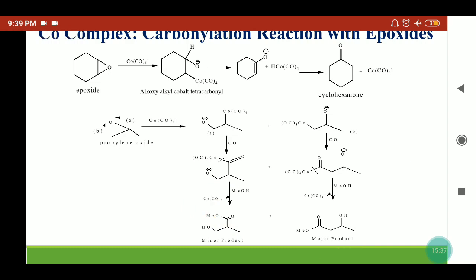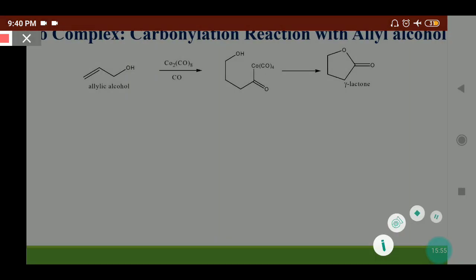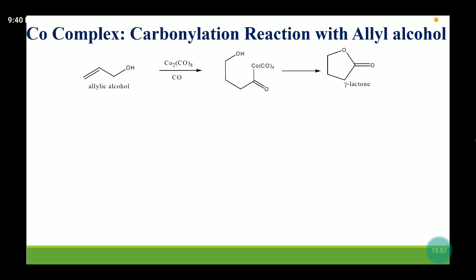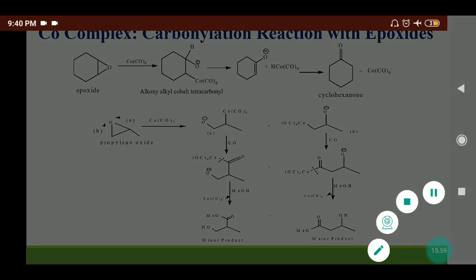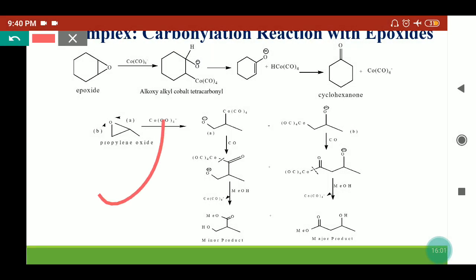Now we'll get 3-hydroxy esters as a product, but two types of products have formed. So which is the major product? The major product will be that product where the cobalt anion, the tetracarbonyl cobalt anion, attacks from the less hindered side. That means once it attacks from here, from the B side, then this bond will open, so it will form the major product.